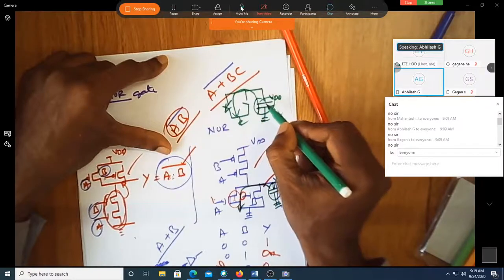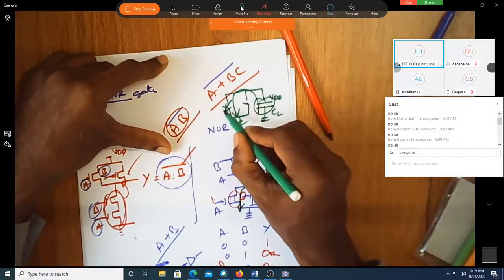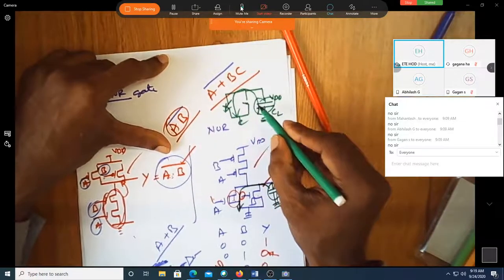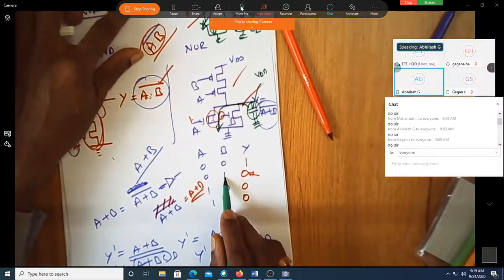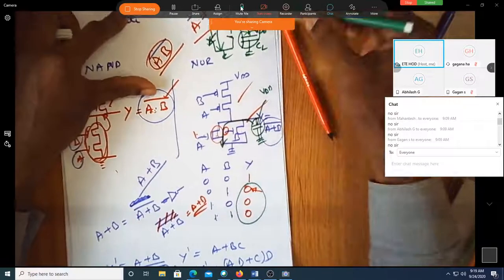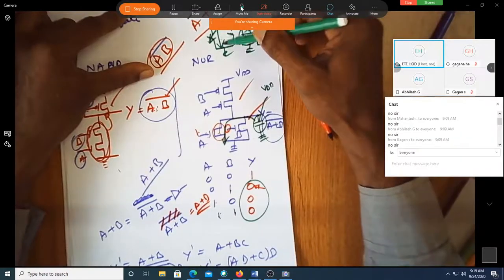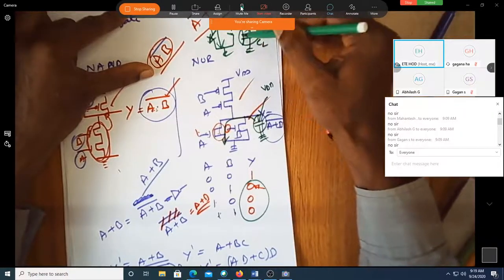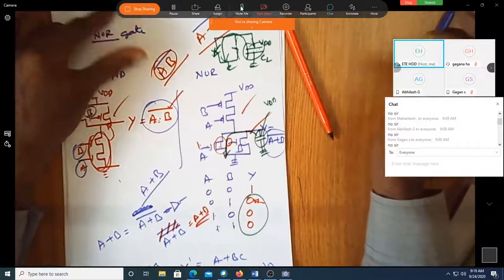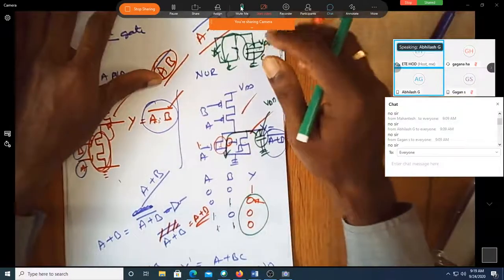So it is not necessary that both should be on. Either this is on, or both are on. Does the output become 0? Yes, sir. So that's why in this case as well as in this case, output is 0. Why? You are providing a path for the capacitor charge to discharge to ground, either through this transistor or this transistor, or using both transistors. Getting now? Now, how about the opposite?